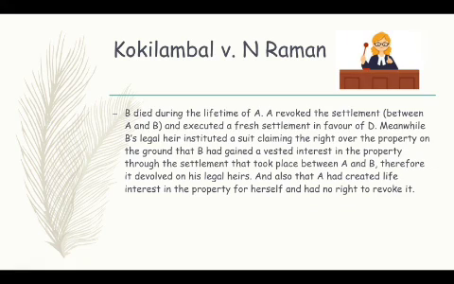So B died during the lifetime of A, and A revoked the settlement between A and B and executed a fresh settlement in favor of D. Meanwhile, B's legal heir instituted a suit claiming the right over the property on the ground that B had gained a vested interest in the property through the settlement between A and B. Therefore, it has to be inherited by the legal heirs, and also that A had created a life interest in the property for herself and had no right to revoke it. So this was the issue there.